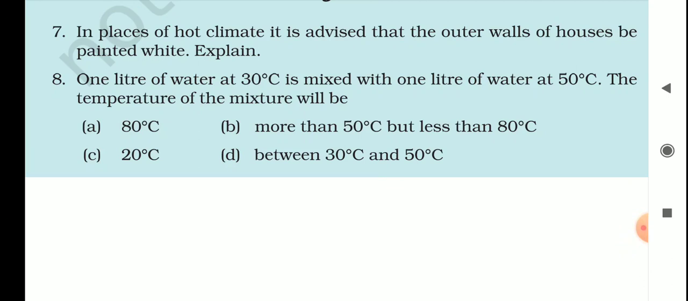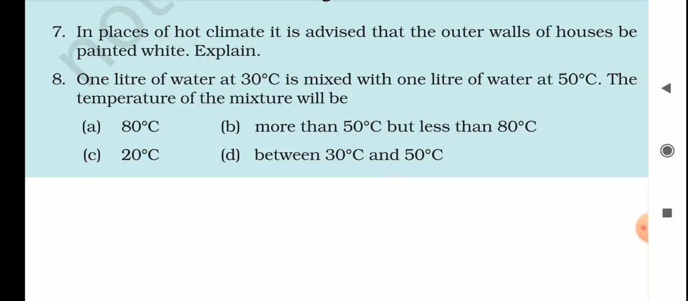Okay students, so I'm dictating the answer. In places of hot climate, it is advised that the outer walls of the houses be painted white because white color reflects back most of the heat incident on it, as it is a poor absorber of heat.